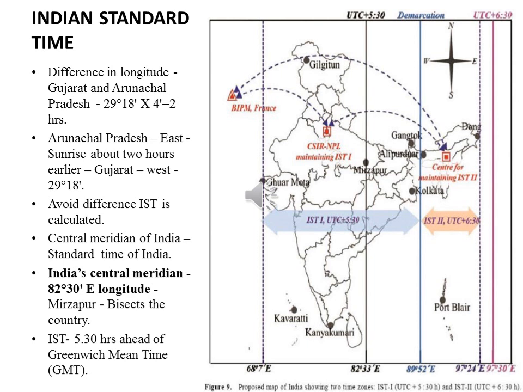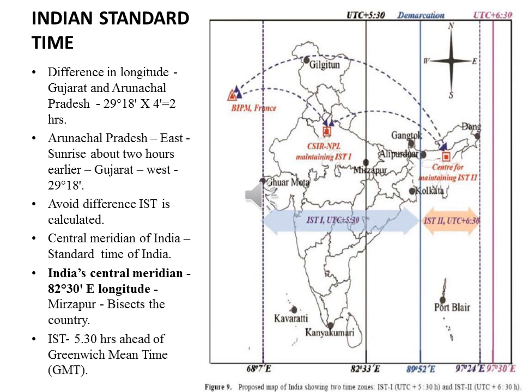The longitudinal difference between Gujarat in the west and Arunachal Pradesh in the east is about 30 degrees. For crossing each longitude line, the sun takes 4 minutes. So 30 degrees takes nearly 120 minutes, that is 2 hours. If sunrise is at 6 o'clock in Arunachal Pradesh, it will take 2 hours to reach Gujarat.